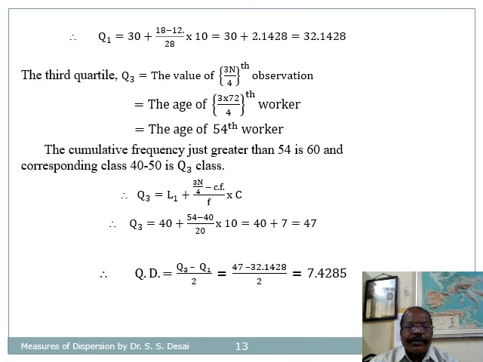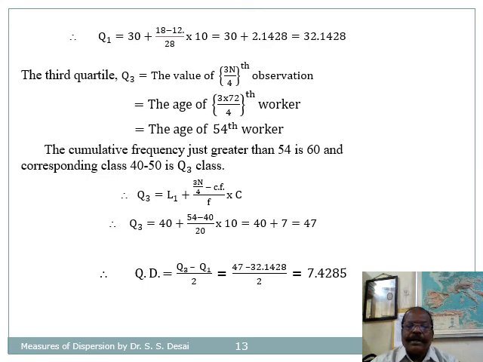Here the formula is Q3 is equal to L1 plus (3 into n by 4 minus Cf) divided by F, into C. After substituting the values, Q3 is equal to 40 plus (54 minus 40) divided by 20, into 10.